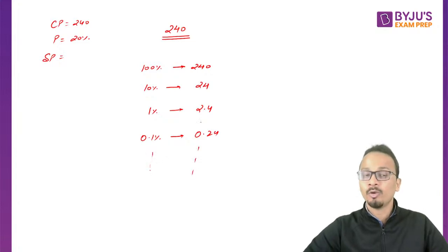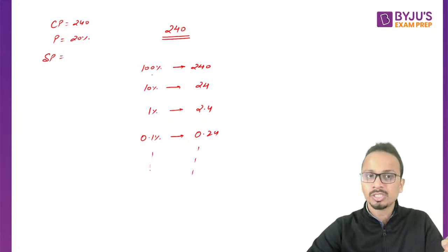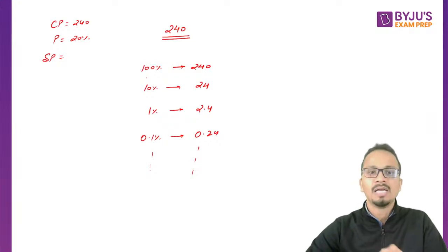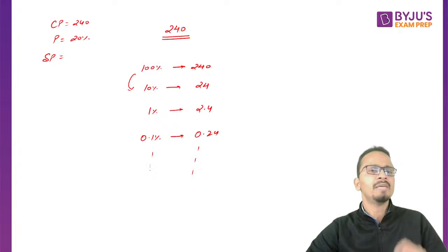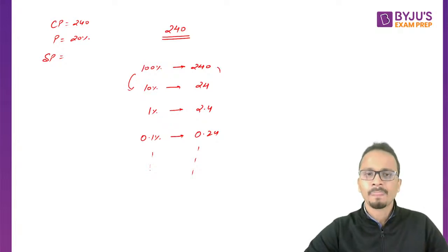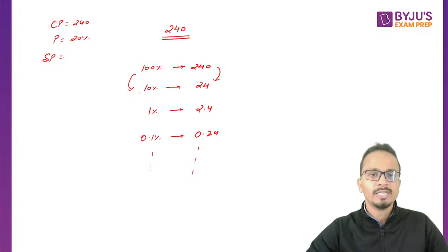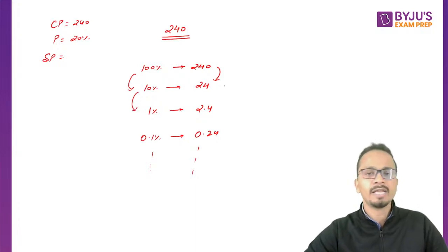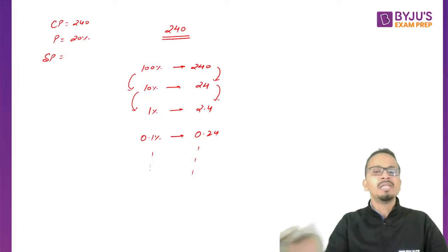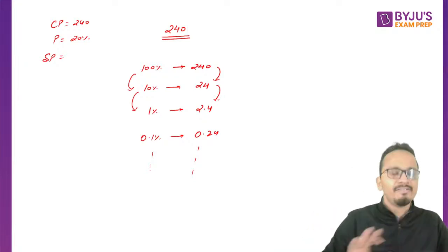What actually am I doing? 100% is the number itself. If I have to calculate 10%, to come from 100 to 10, what have I done? I have divided by 10. So here also I have divided the number by 10. Then further I have divided it by 10. So basically the decimal is shifting towards the left-hand side.